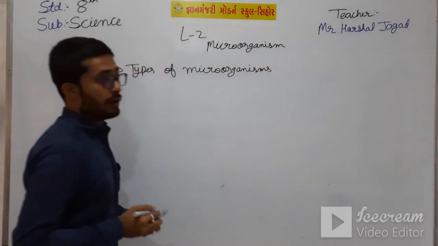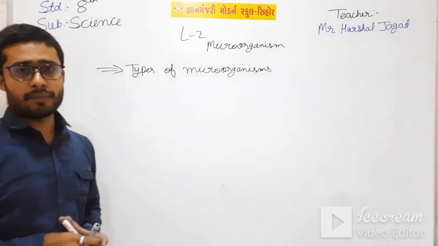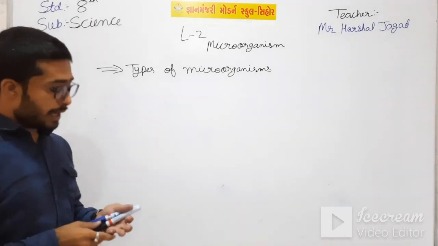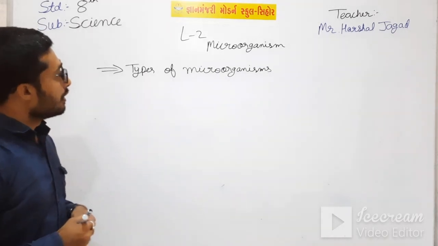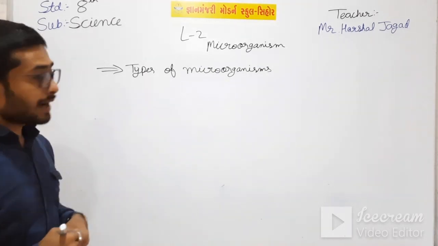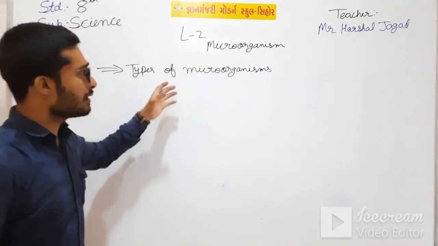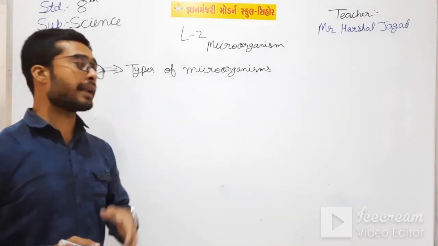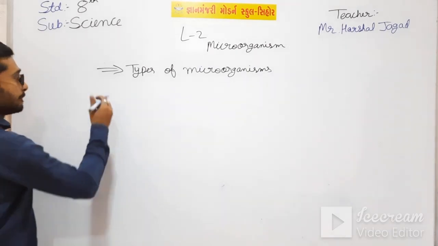There are mainly 5 types of microorganisms that Harshanan had taught in the very first video. Okay, students. Then we have seen the types of microorganisms: viruses, bacteria, and all. These are the types of microorganisms. Majorly there are 5 types of microorganisms.